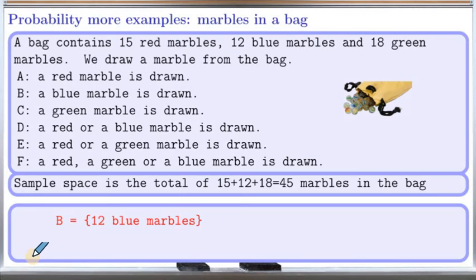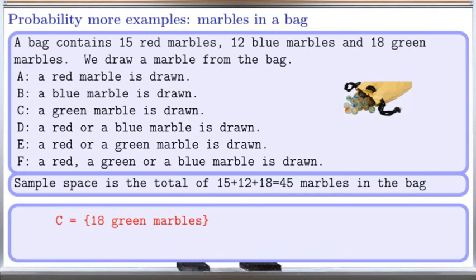Event B is that a blue marble is drawn. This event contains possible outcomes of any of the 12 blue marbles. To find the probability of B, we do the size of B over the size of the sample space. The size of B is 12 and the size of our sample space is 45. So 12 over 45 is also equal to 4 over 15.